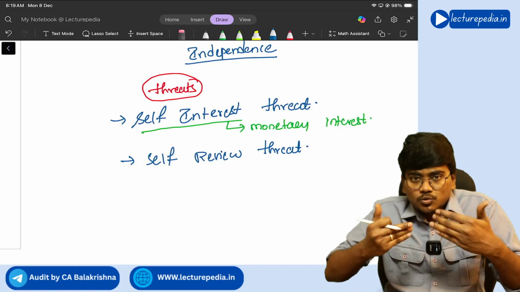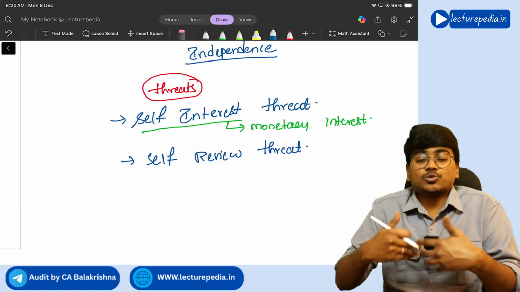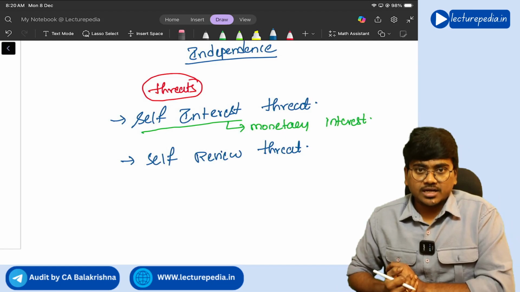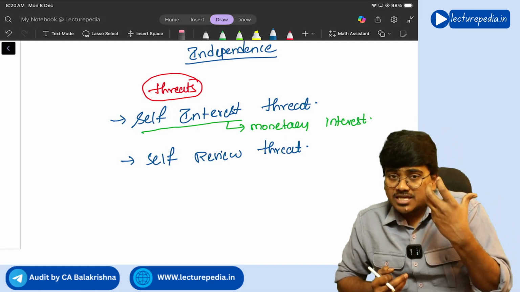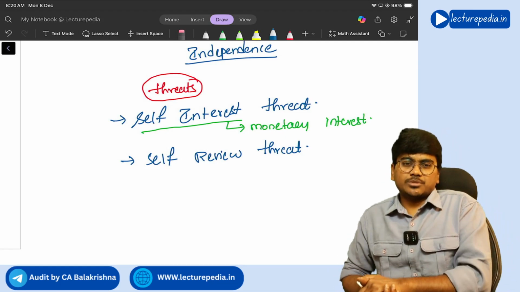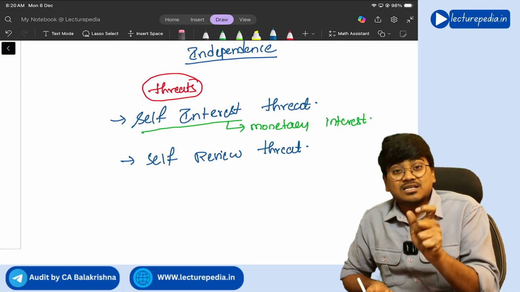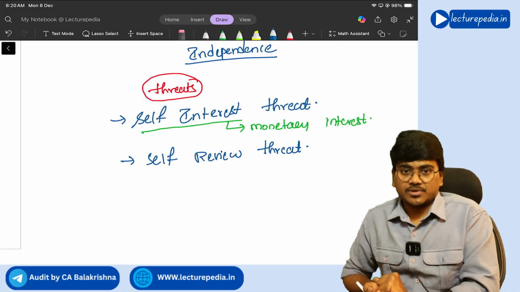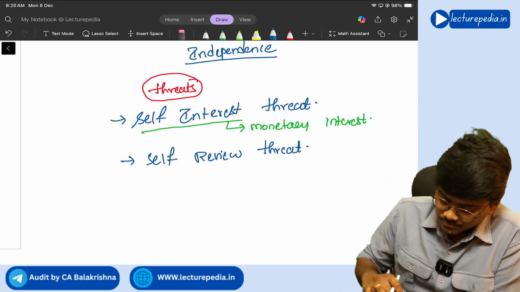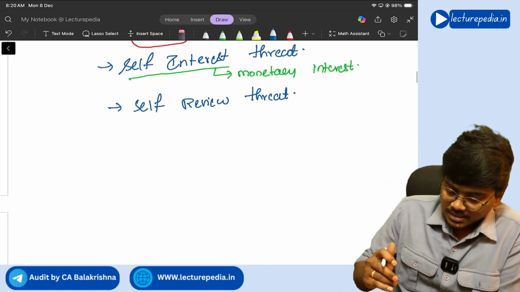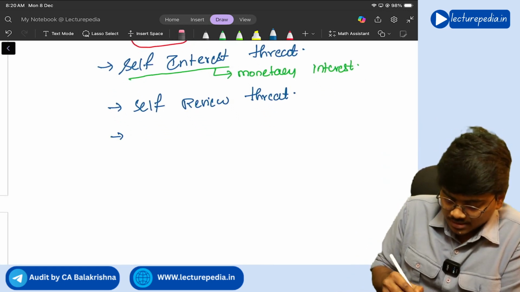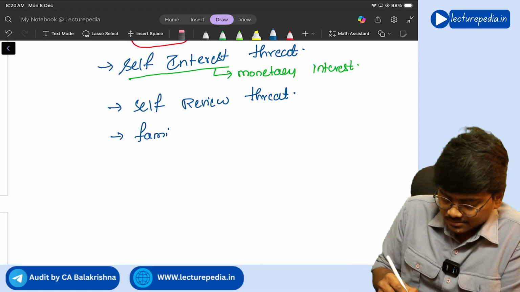You are reviewing your own work, in which you cannot act independently, correct or not? You will not be able to point out the misstatements or mistakes properly. This is a self review threat. Understanding? Next, familiarity threat.